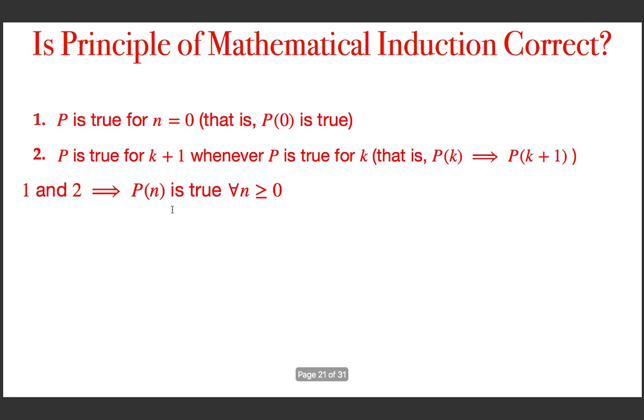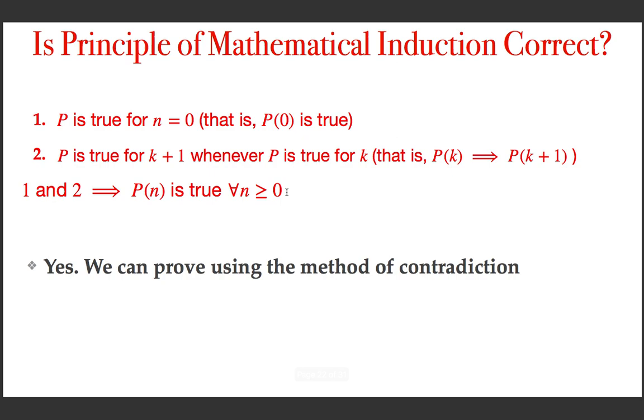And then the induction is telling that if you did that, then I am guaranteeing that it is true for all n greater than or equal to 0, which is a very strong claim. Now the question is, is this principle of mathematical induction correct? Answer is yes, it is correct. Why? Because we can prove the principle of mathematical induction using the method of contradiction. Maybe we can do it in this class.